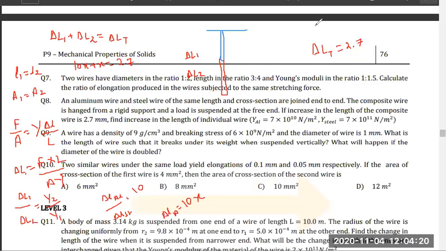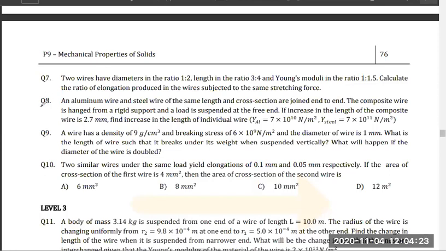Okay. Now next. We have solved a problem like this in our example. While we were discussing this, we solved one example like this. I hope all of you remember we solved a more difficult problem like this. We had 3 rods with different length and different area. So delta L1, delta L2, and this was total delta L. I hope all of you remember this question. It is in the sheet that I have already uploaded. Now, question number 9. Go through question number 9, everyone.